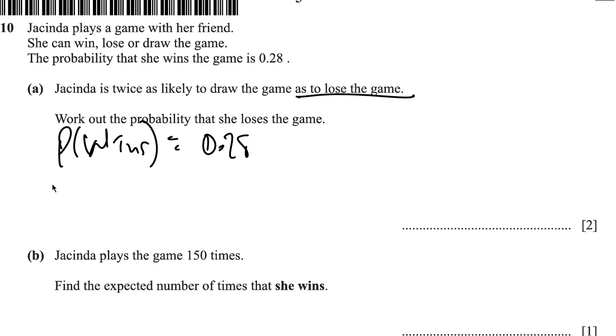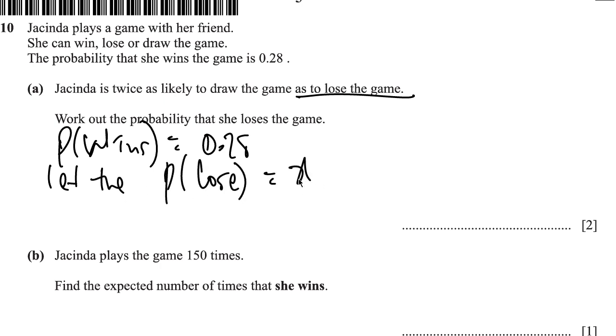So we could therefore say, let the probability of losing be equal to x, right? And it says that Jacinda is twice as likely to draw the game as to lose the game.